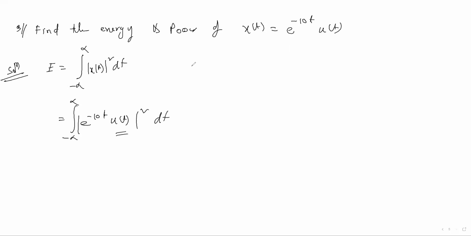What is u(t)? You should know. u(t) is a signal which exists only for positive time, meaning 0 to infinity. From minus infinity to 0 the amplitude would be 0, so if we multiply something with 0, it gets 0. So we can rewrite this equation from 0 to infinity, neglecting minus infinity to 0. We can take this 2 inside, meaning we can write 20 in place of 10. We can write e to the power minus 20t dt. Is it clear?